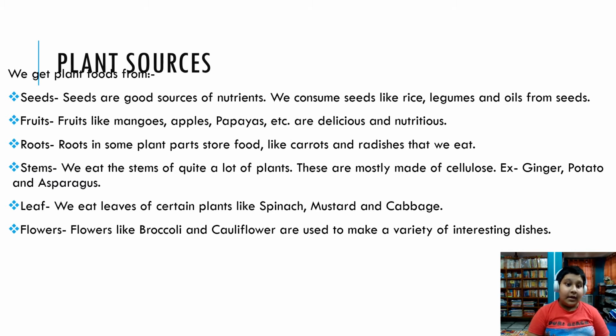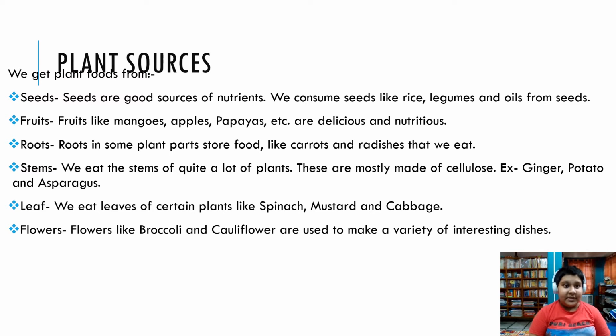Now, what are plant sources? Plant sources can give us food from seeds, fruits, roots, stems, leaves, and flowers. Now let us understand how we get seeds.